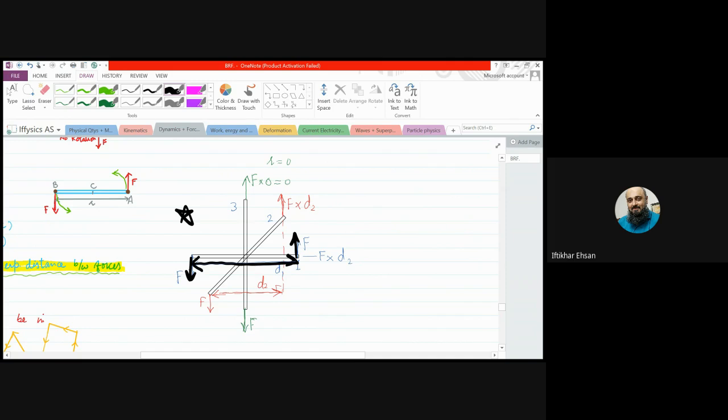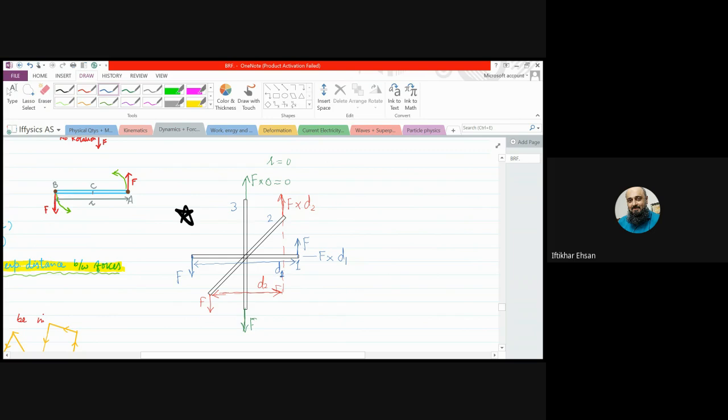So here the moment will be force multiplied by the perpendicular distance between the forces, that is D1, right?